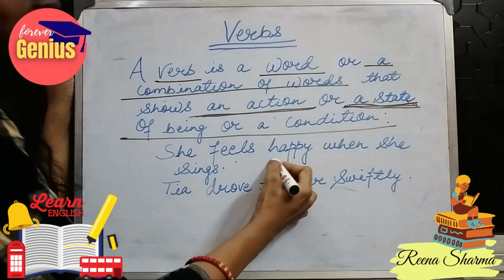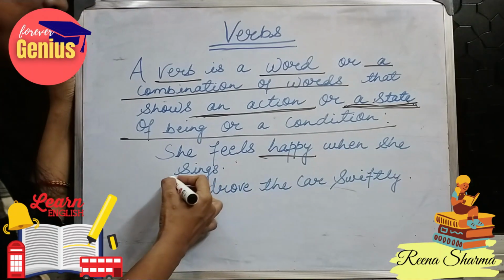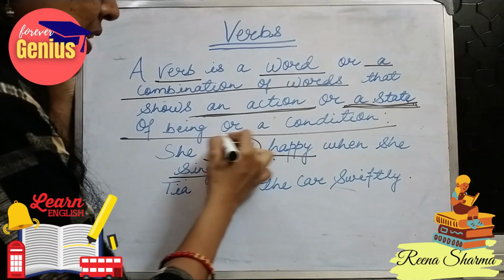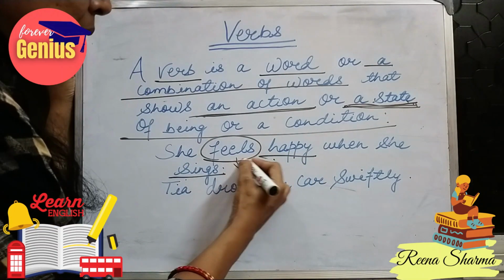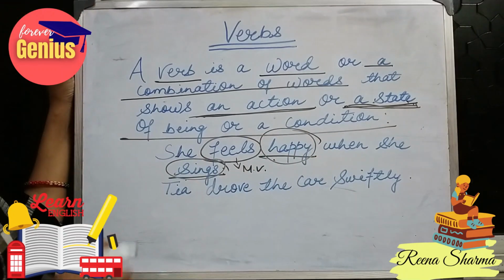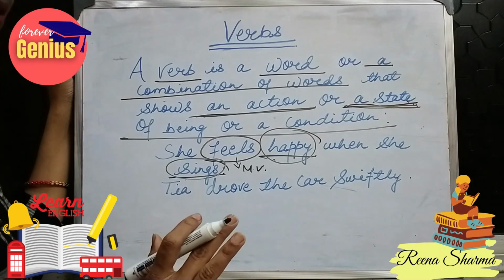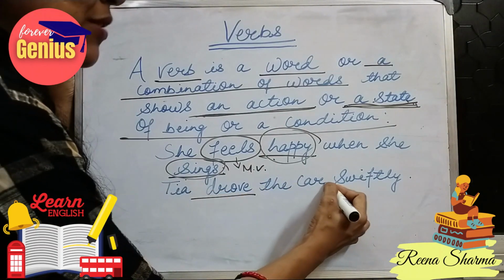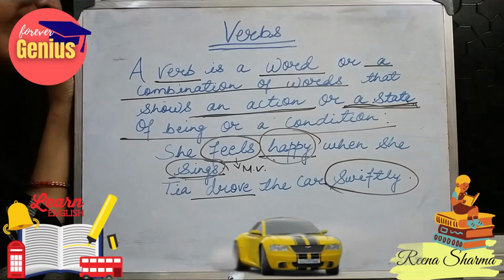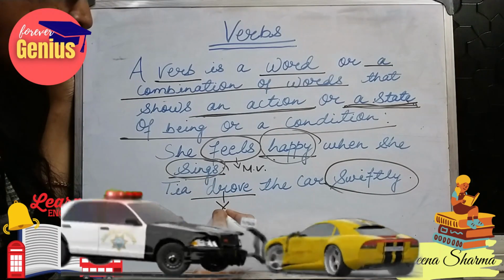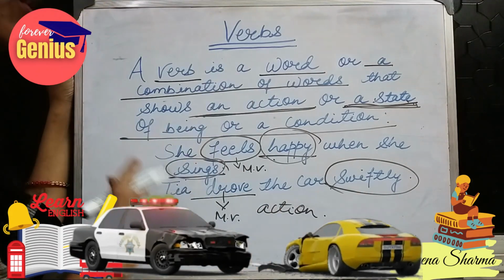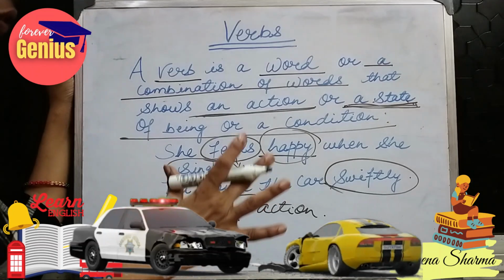Like she feels happy when she sings. Sing is a verb. She feels happy. This is the main verb. She is feeling happy whenever she is singing. It is showing the state of the verb. Tia drove the car swiftly. How was she driving the car? Swiftly. It shows the action. So when we sum up these things, what do we get?